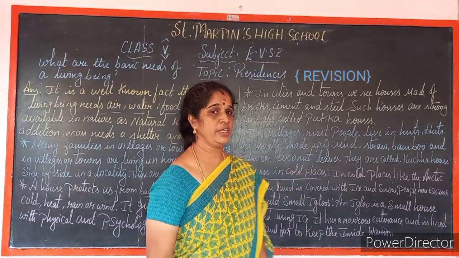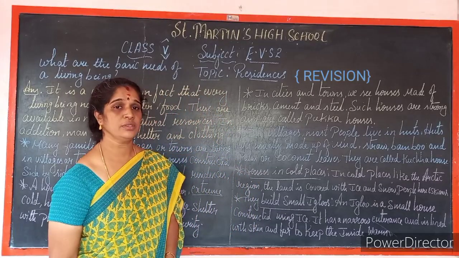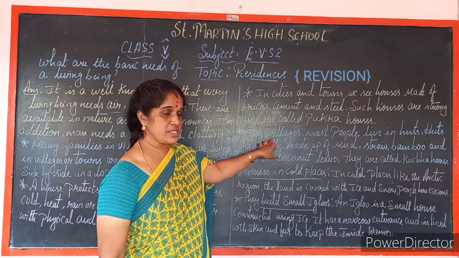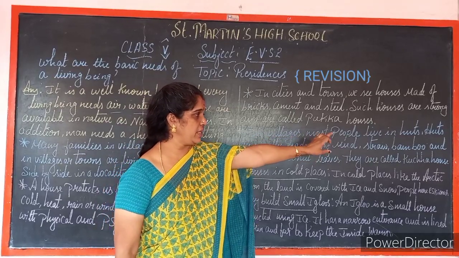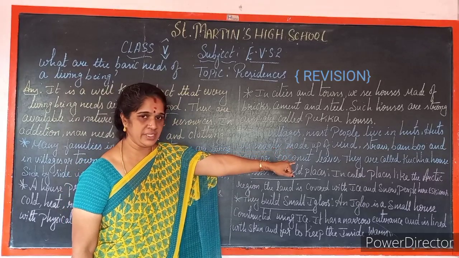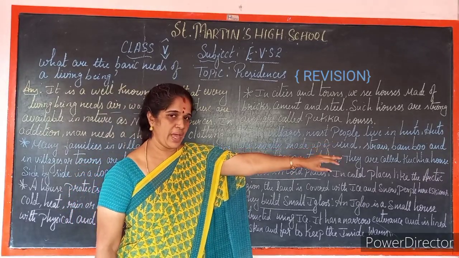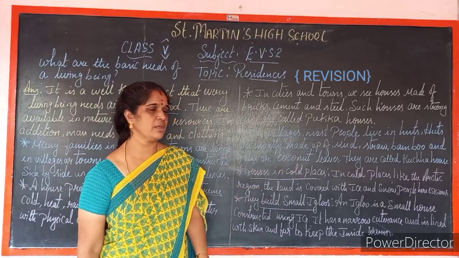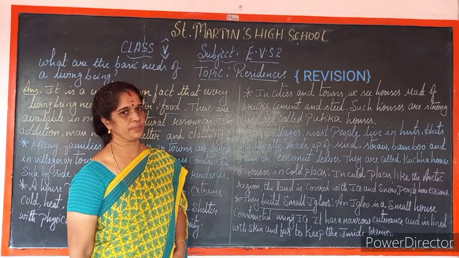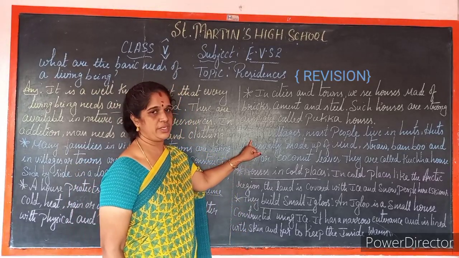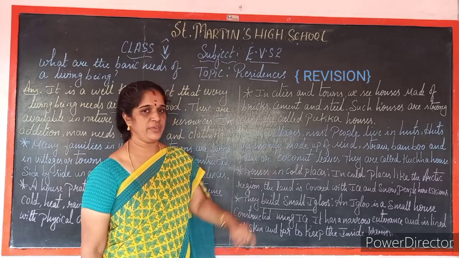So next we'll come to the kacha house. What do you mean by kacha house? In villages, most people live in huts.